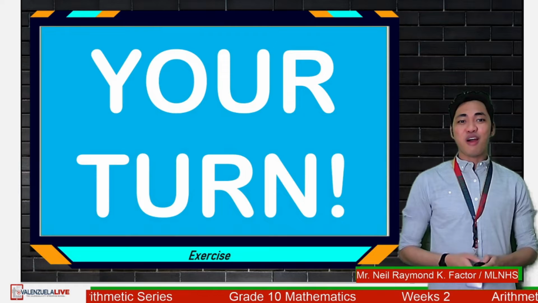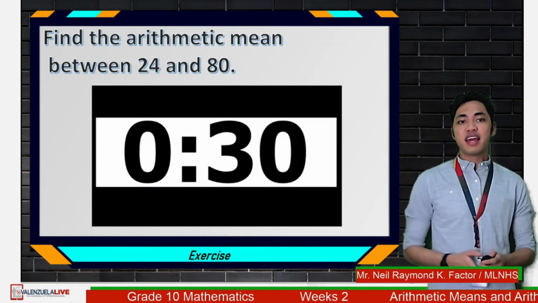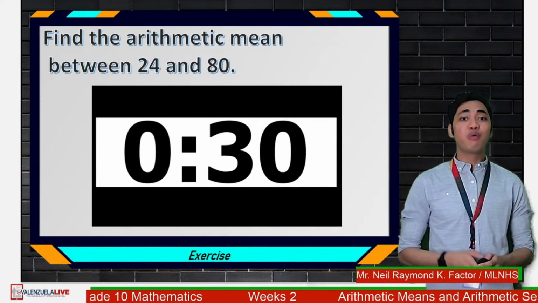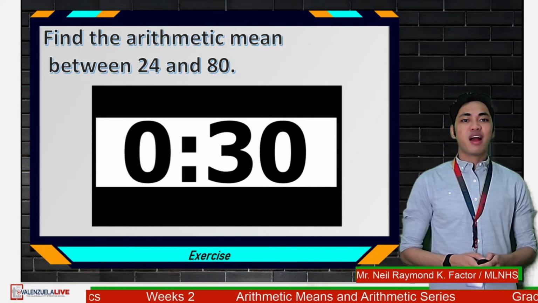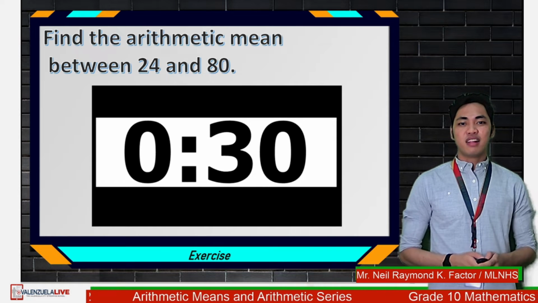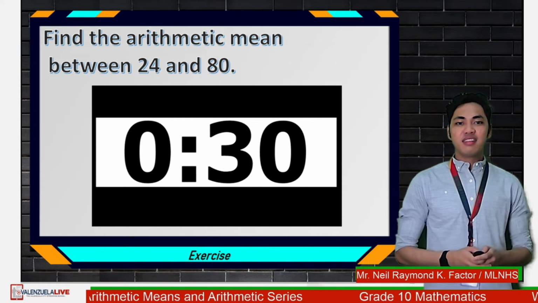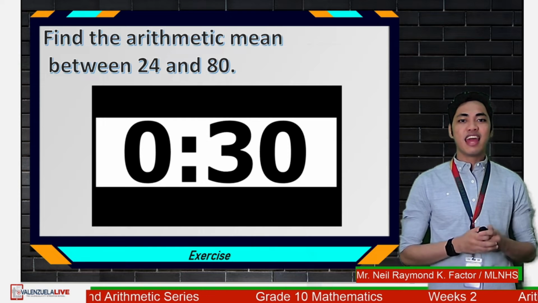It's your turn now, my dear grade 10 learners. I will give you 30 seconds to try to answer our given example. So we have here, find the arithmetic mean between 24 and 80. Let me repeat that. Find the arithmetic mean between 24 and 80.